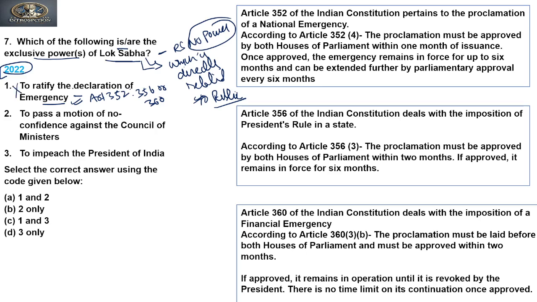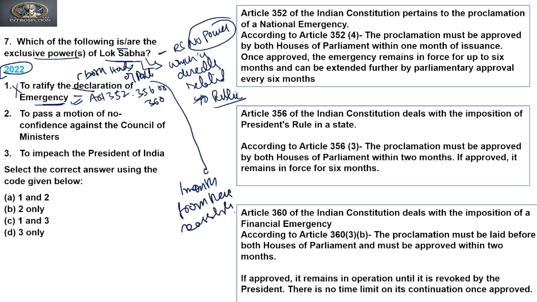Because ratification of emergency, of any type, is done by both houses of Parliament, and this is to be done within a period of 1 month from their reassembly. It's clear? So the first is incorrect, right?